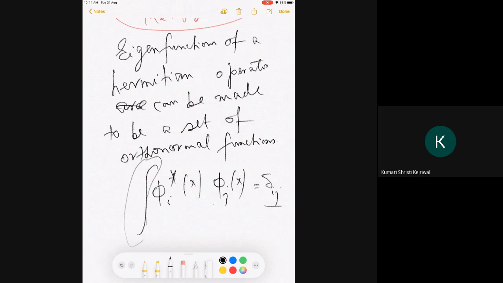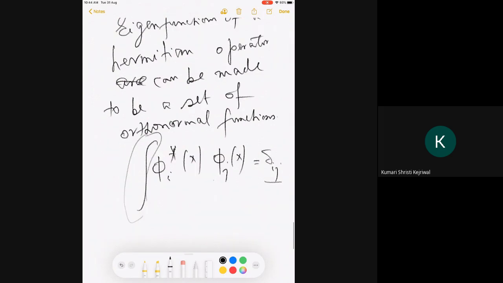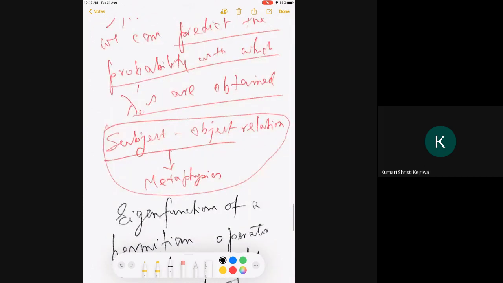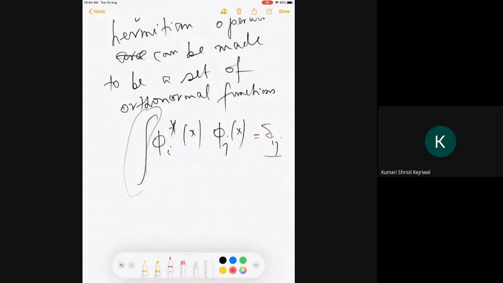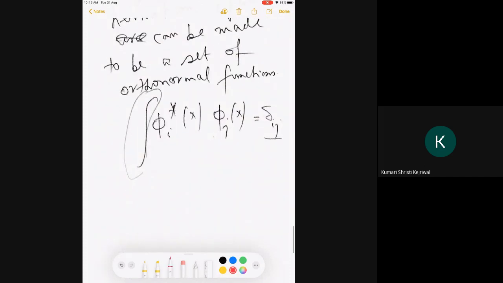But let's assume this. With this, we can now try to predict the probability. And this is a very interesting part. But before I do that, let me also say that hence the postulate 3 stated that in general, the measurement yields different values.